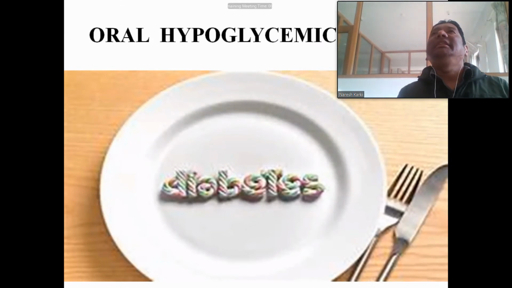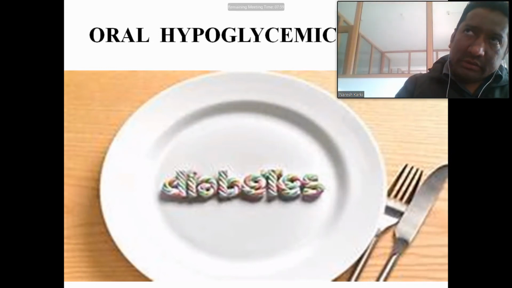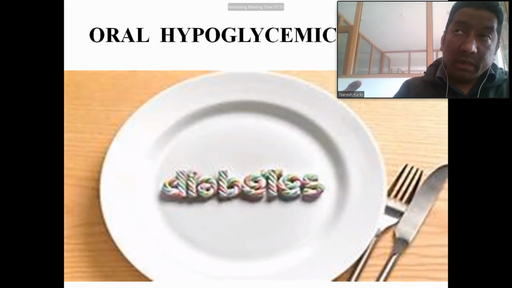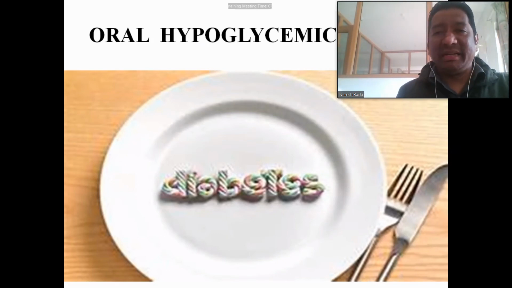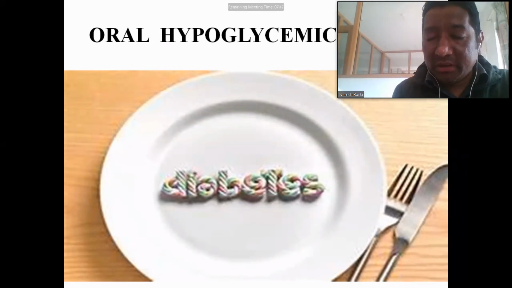Okay, and the other are called oral anti-diabetic drugs. They also reduce the hyperglycemia, but they never produce hypoglycemia. That's called oral anti-diabetic. So which drugs are the oral hypoglycemic, and which drugs are the anti-diabetic drugs? That we will discuss in the coming slides.